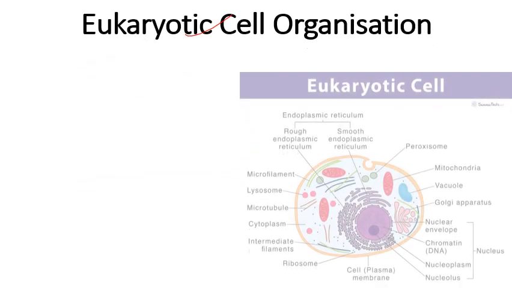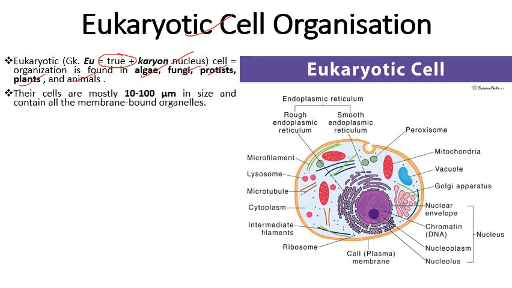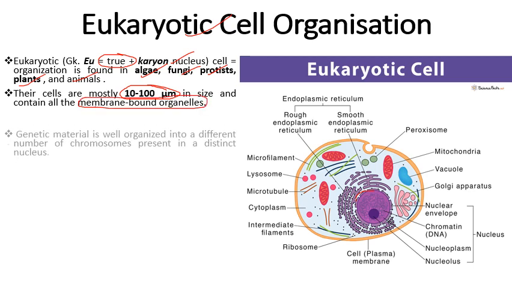Next, eukaryotic cell organization. So these are the most advanced cells having a true nucleus. Eu means true, karyon means nucleus. So this cell organization is found in algae, fungi, protists, plants and animals. They have a well membrane bounded nucleus. ये जो cells होते हैं इसमें membrane bounded nucleus present होता है और cell का size भी बड़ा होता है, that is 10 to 100 micrometer, and contain all membrane bounded cell organelles.